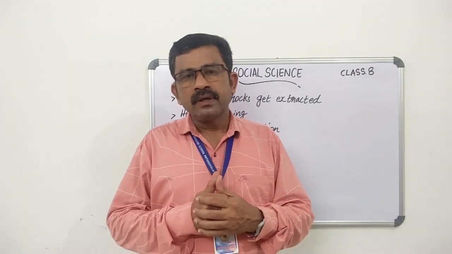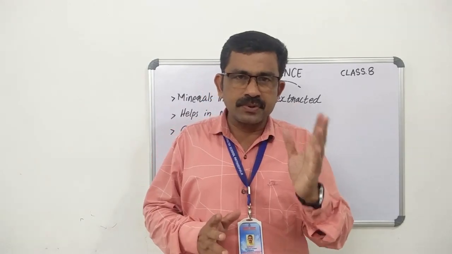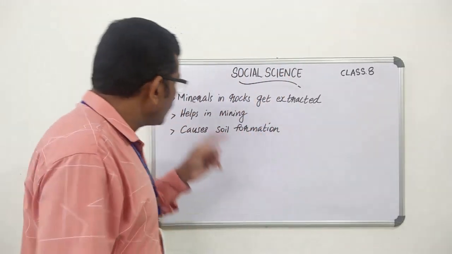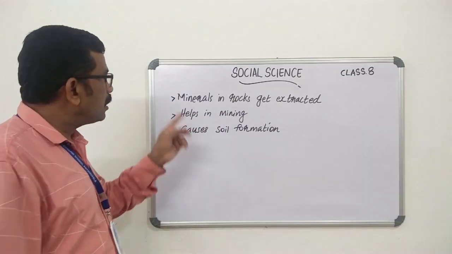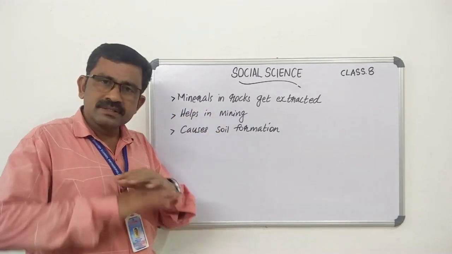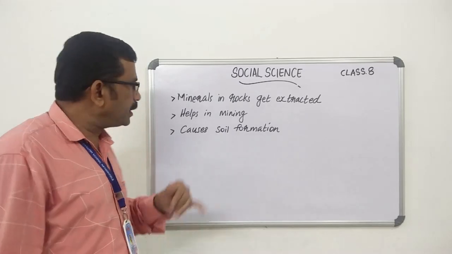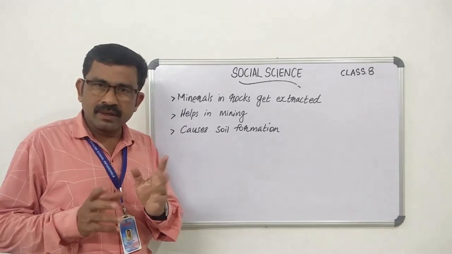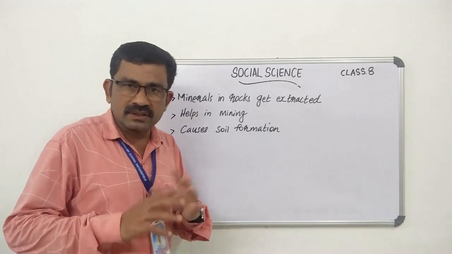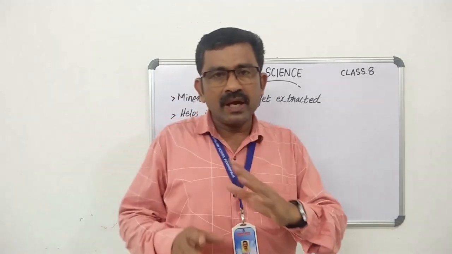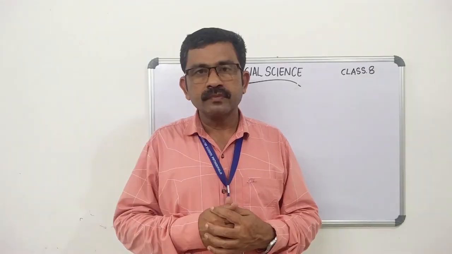So children, in which way weathering helps human? Let's see. Minerals in rocks get extracted, which means minerals in rocks get separated. The second point helps in mining, and the third one causes soil formation. These are the ways the weathering helps humans.